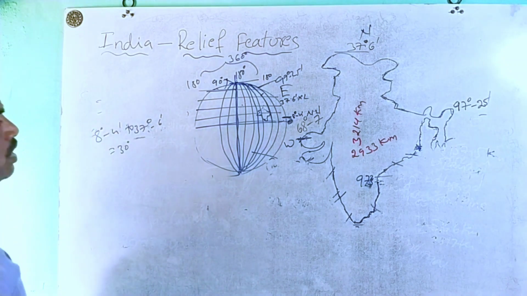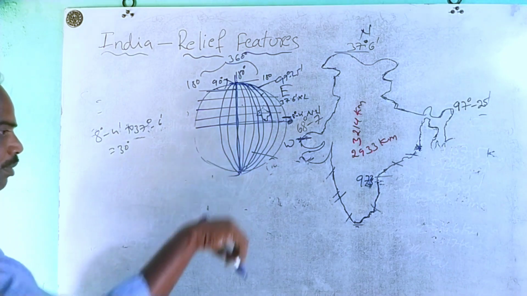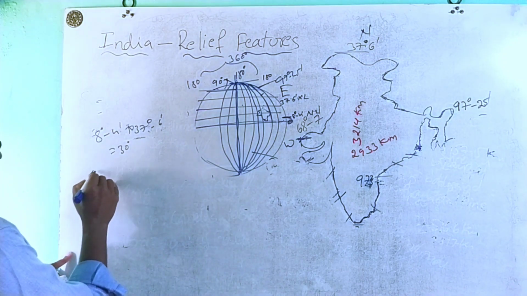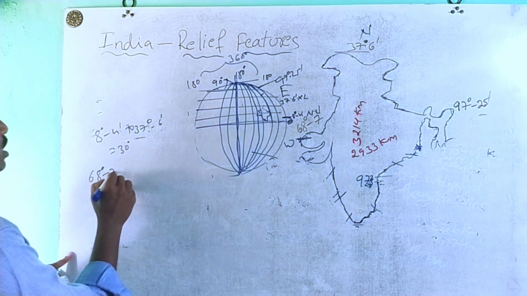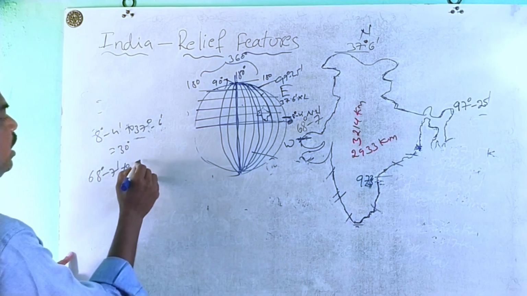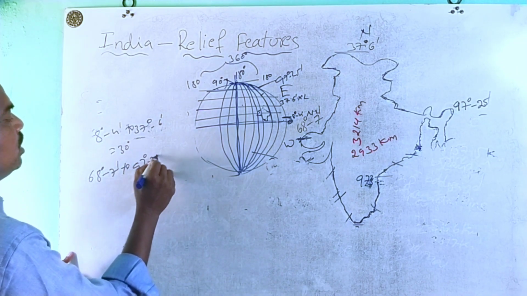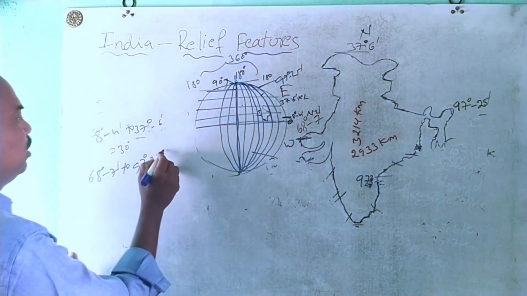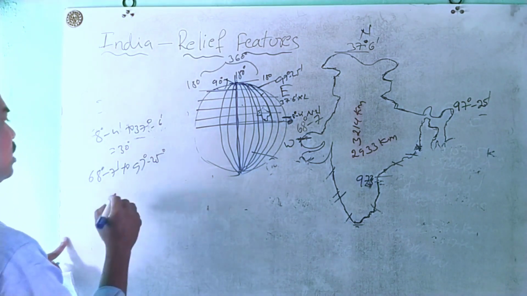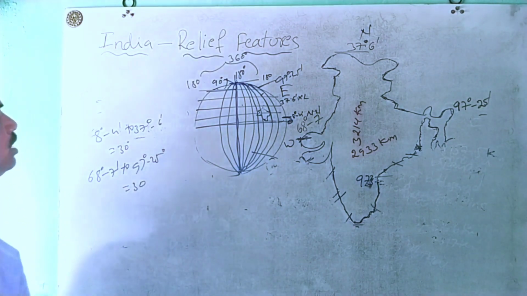At the same time, based on the longitudes, 68 degrees 7 minutes to 97 degrees 25 minutes, here also we find that the distance is nearly 30 degrees.